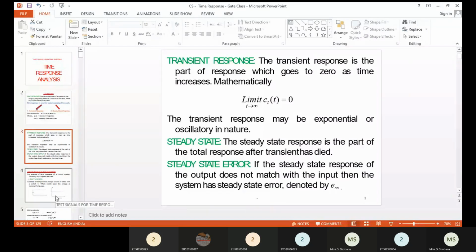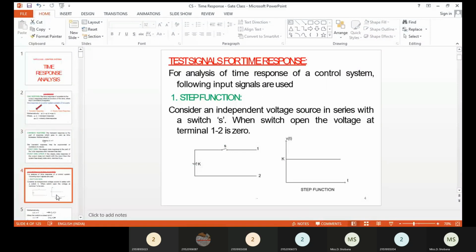Now we take the various input signals. What are the standard input signals? The first one is the step input signal. You can take as an example on the electrical side a voltage source connected in series with a switch. When it is open, the voltage output is taken between the two terminals 1 and 2.